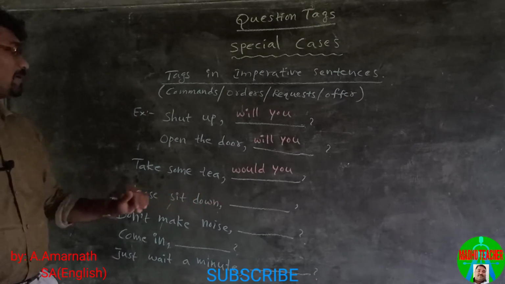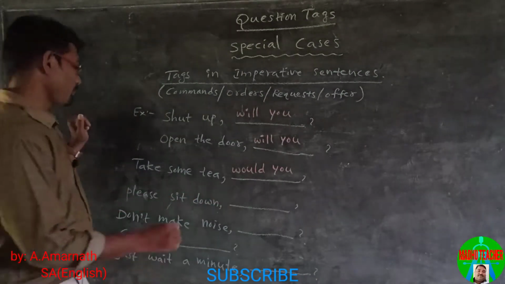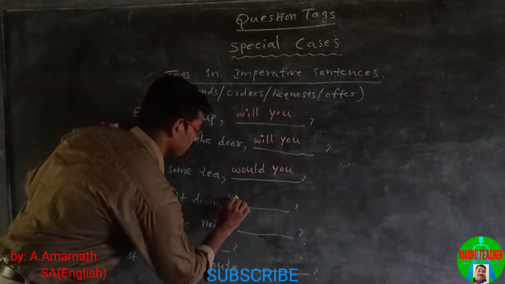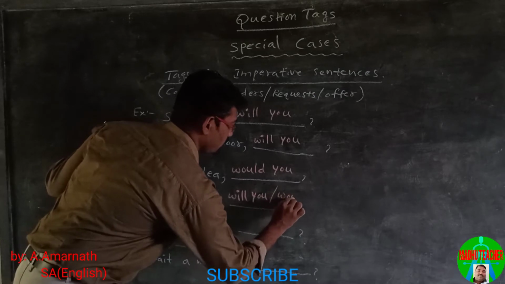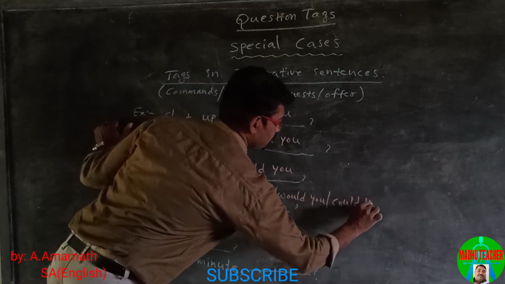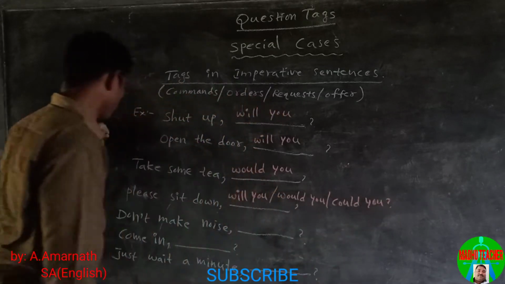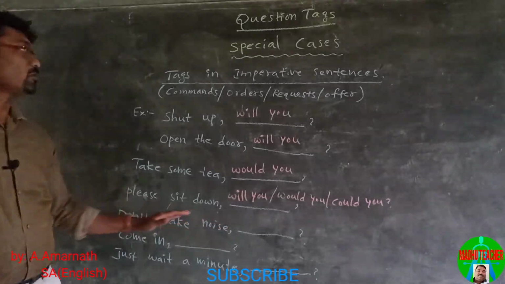Please sit down. This is a request, so we can use will you or would you or could you. Don't make noise.